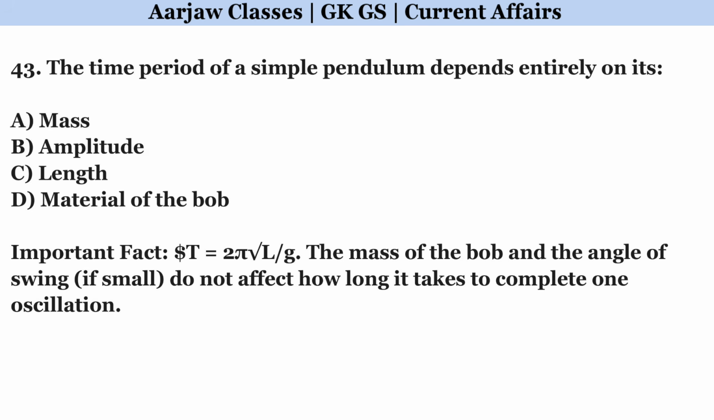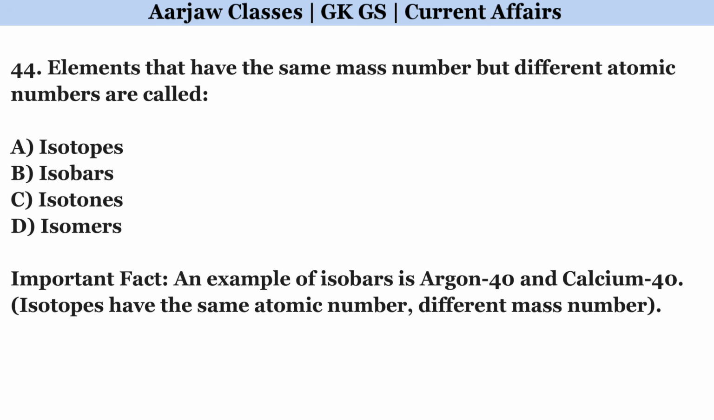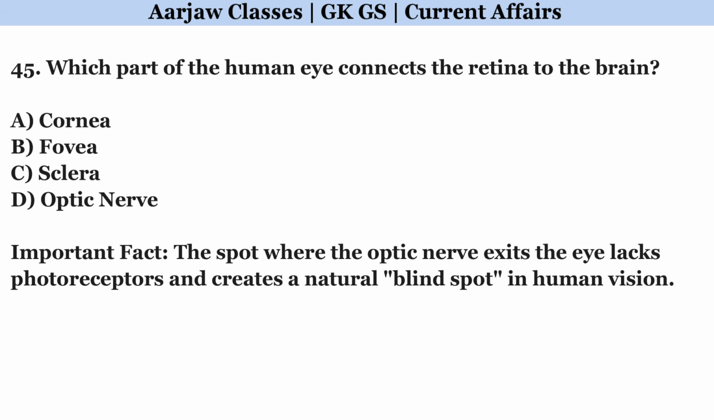The time period of a simple pendulum depends entirely on its. Right option is C. Length. Elements that have the same mass number but different atomic numbers are called. Correct option is B. Isobars. Which part of the human eye connects the retina to the brain? Right option is D. Optic nerve.